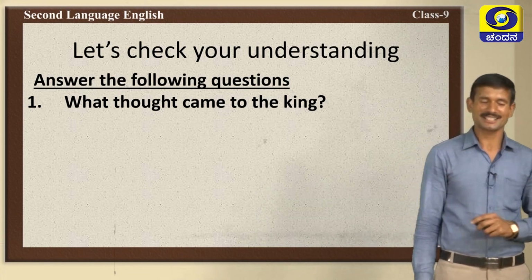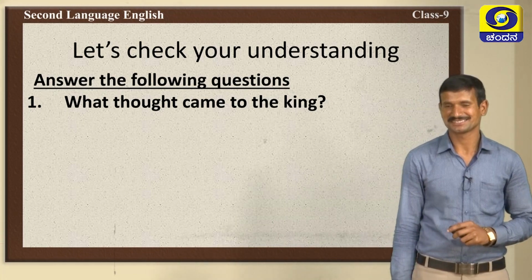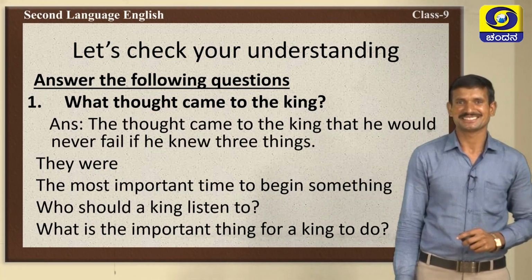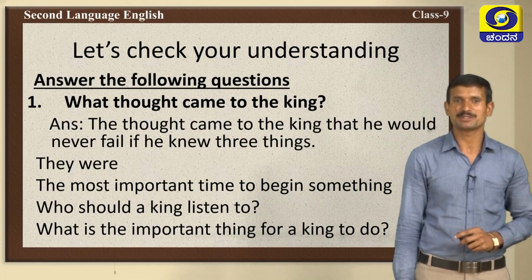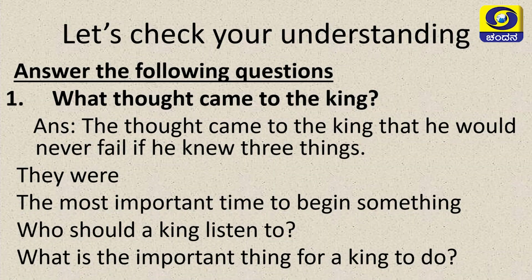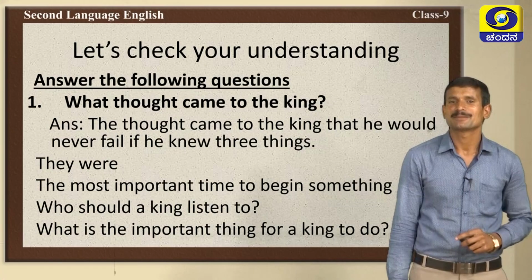What thought came to the king? Yeah, very good. The thought came to the king that he would never fail if he knew 3 things. The 3 things are the most important time to begin something, who should a king listen to, and what is the most important thing for a king to do. These are the most important things.